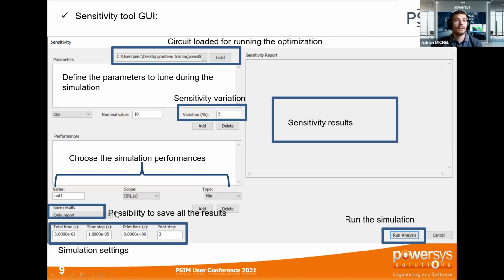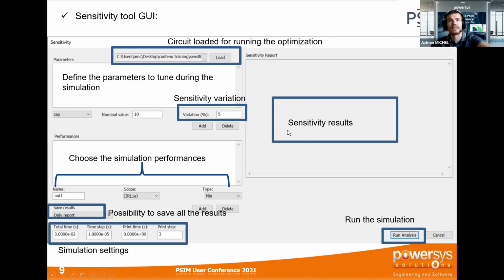You have to fill in your simulation settings here: the total time, the time step, the print time, and print step. This is the basic simulation setting that you can find in the simulation clock of PSIM. And at the end, after clicking on run analysis, you will directly have the sensitivity result.